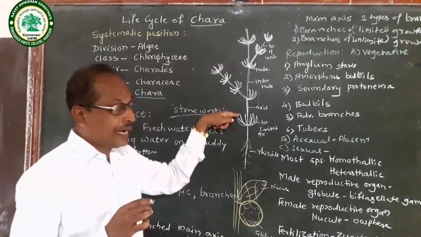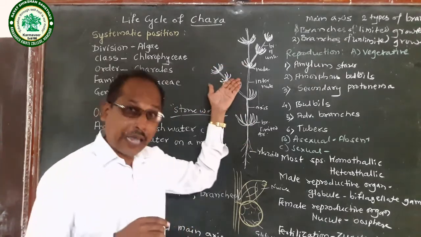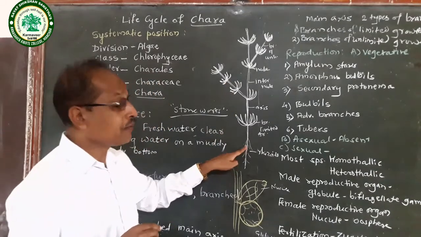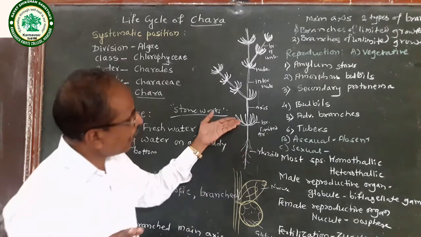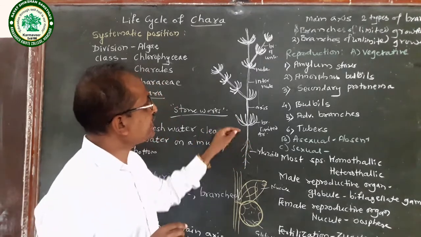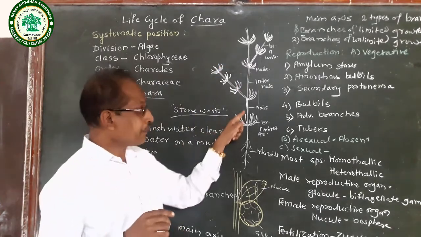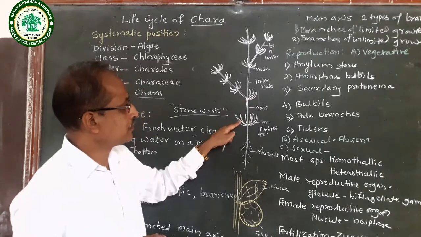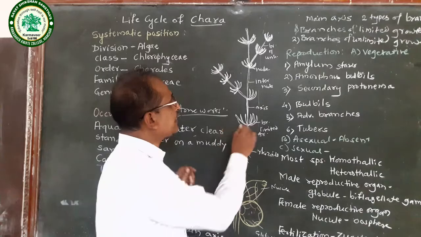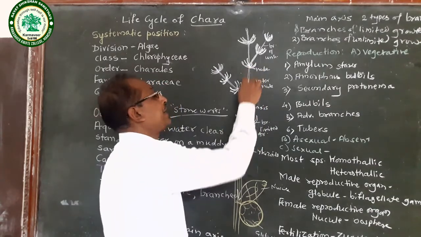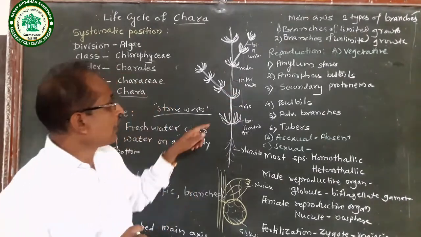The plant body of Chara shows rhizoids and an upper portion, that is the axis. Rhizoids are multicellular and without nodes and internodes. On the upper side, above the rhizoids, there is an erect main axis. That main axis is branched. The main axis is differentiated into nodes and internodes. These are the nodes, and the distance between two nodes is called an internode. This is an internode.